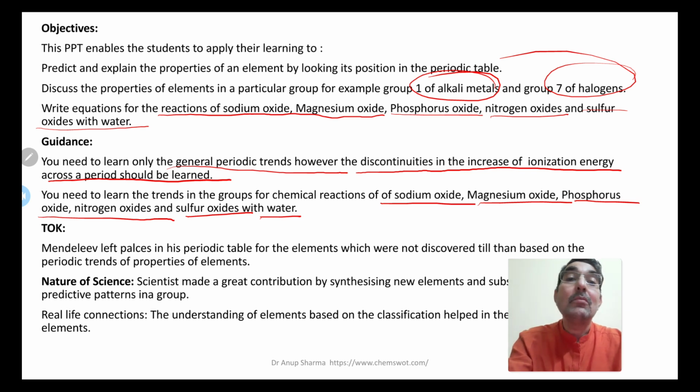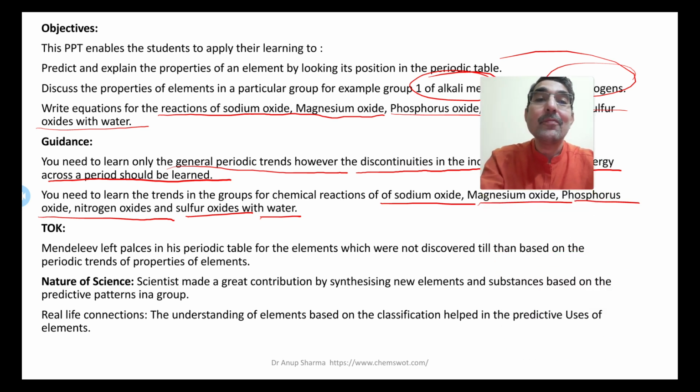The TOK relationship here: Mendeleev left places in his periodic table for the elements which were not discovered till then, based on the periodic trends of properties of elements, the trends of prior elements. So based on that he predicted, and that is how he was able to do so. So can we guess that? Is science depending on just guesses? But there was a fundamental basis, so this is for debating.